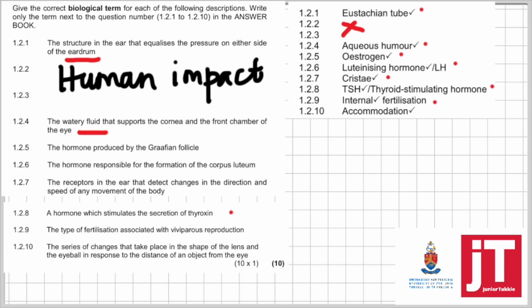And the last one, 1.2.10. A series of changes that take place in the shape of the lens and the eyeball in response to the distance of an object. The key word is distance. So for distance, we always use the word accommodation. When the lens and the eyeball change in response to distance, that's called accommodation.